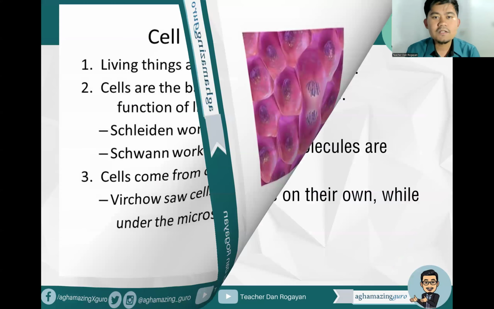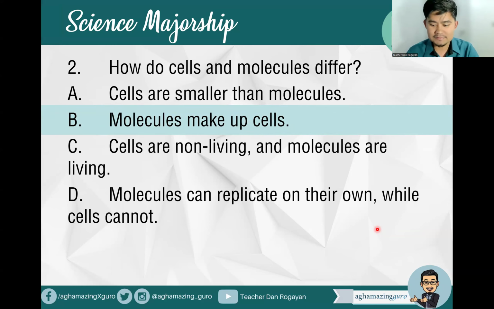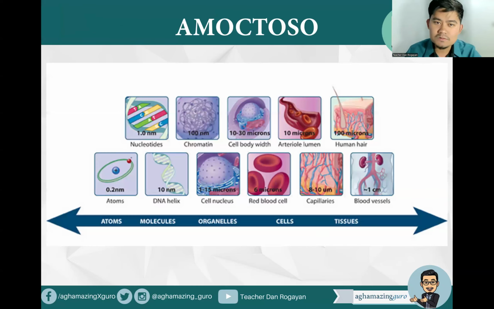Question number two, how do cells and molecules differ? A, cells are smaller than molecules. B, molecules make up cells. C, cells are non-living and molecules are living. Letter D, molecules can replicate on their own while cells cannot. What is the demarcation line between cells and molecules? So what's the answer, future top notchers? Of course, that's letter B. Molecules actually make up cells.